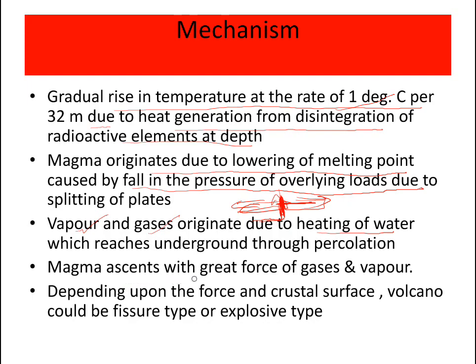Magma ascends with great force of gases and vapor. So magma is coming outside the surface with great force due to the gas and vapor pressure. Depending upon the force and the crustal surface, a volcano could be fissure type or explosive type. If the force is more, it will be an explosive kind of volcano. If the force is less, then it will be a fissure type of volcano.